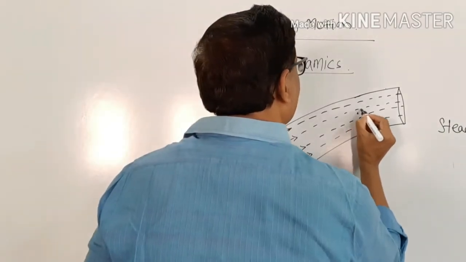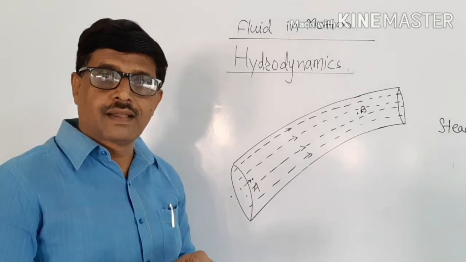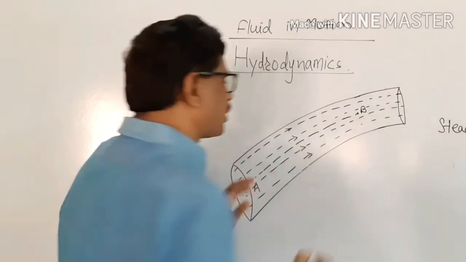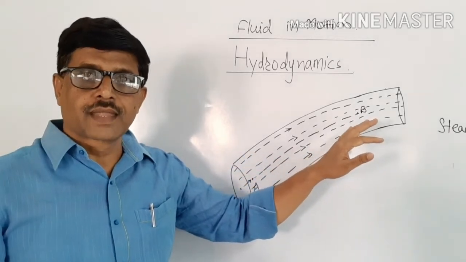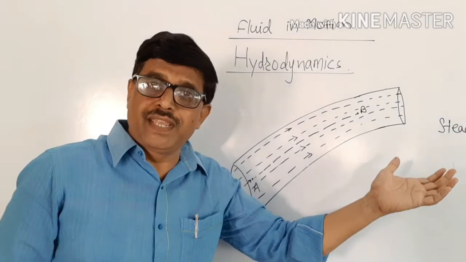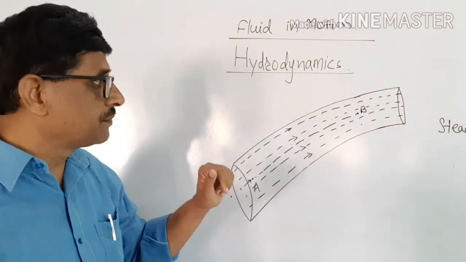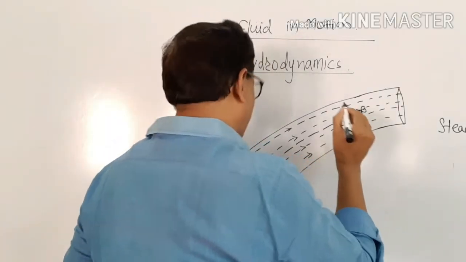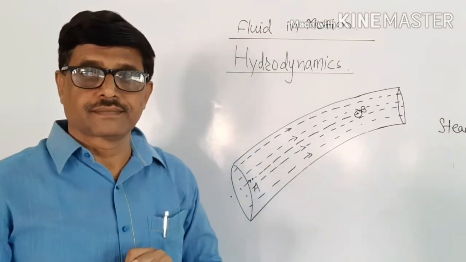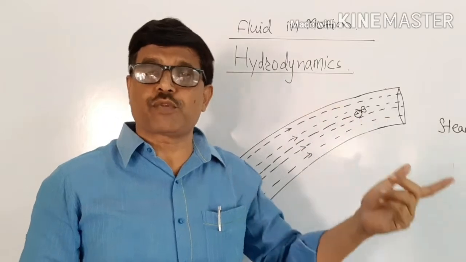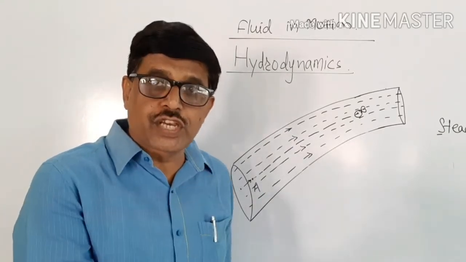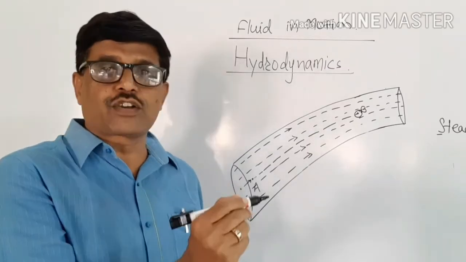Now let us consider here is another point B. Obviously, the particle which comes at A after some time comes to the point B. The velocity at point B may differ from that of A. Pressure at point B may differ from that of point A. But the successive particles reaching point B will have the same velocity whenever they come at point B, same pressure whenever they come at point B. Therefore, steady flow is that flow of a liquid in which the velocity and pressure, the measurable quantity at a given point, is a constant.